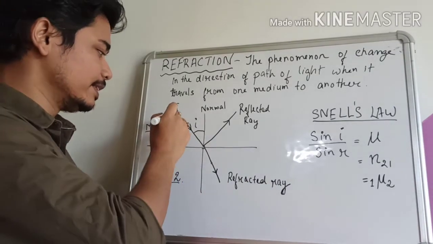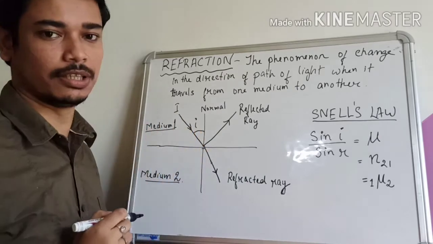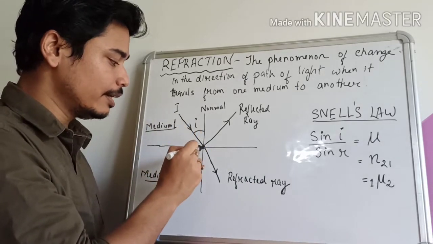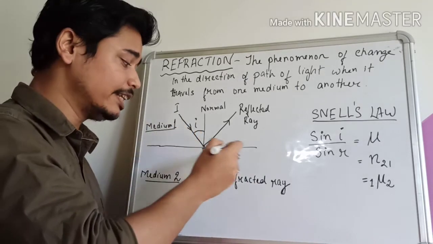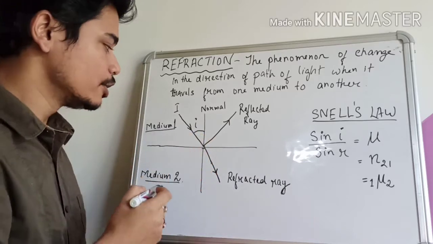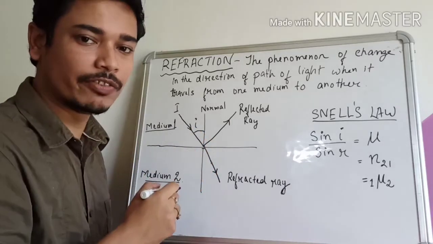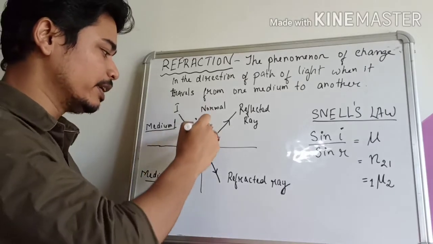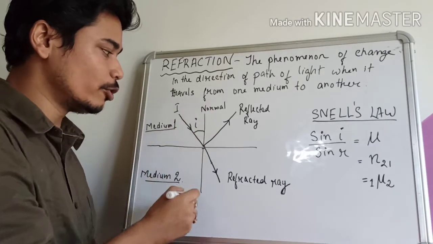Now, we have considered an incident ray along this direction. This incident ray is coming and striking the interface at this point. Okay, so if we draw a normal at the point of incidence, then this would be the normal. This is the direction of the normal.